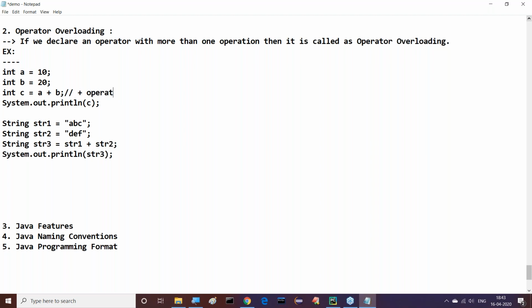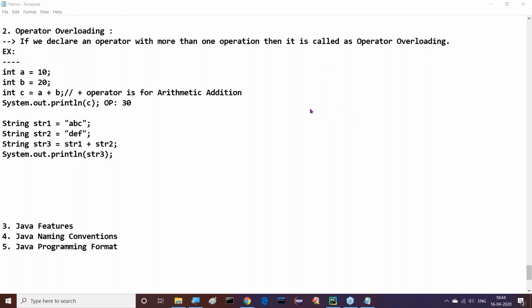Here the plus operator is for arithmetic addition. A value is 10, B value is 20, A plus B is 10 plus 20. Now what is the output? 30 is the output we are getting. System.out.println of C, the output is 30. That's okay, fine. Next one, sir.